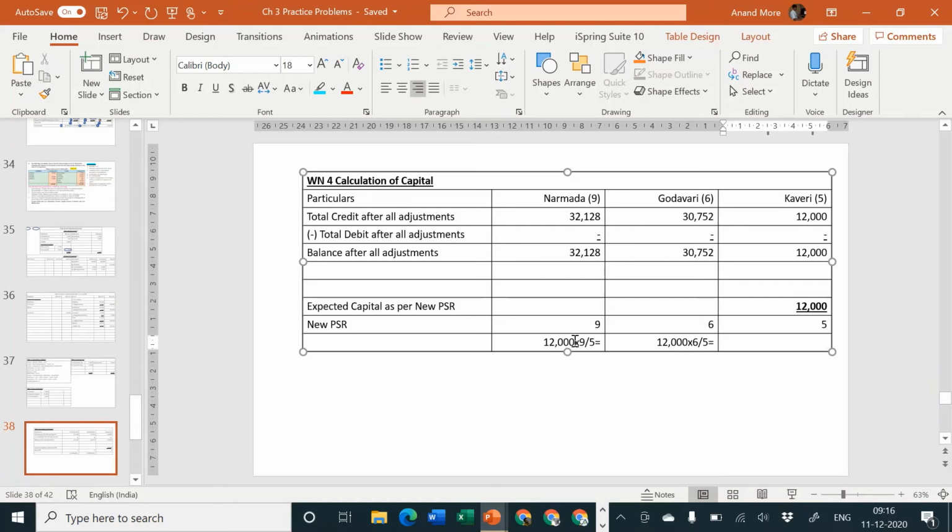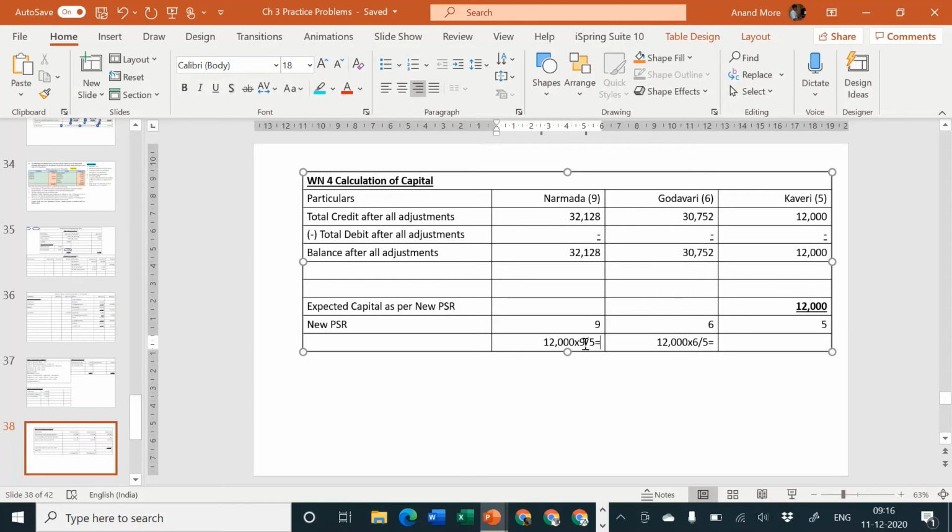Number 1, the new partner's capital amount is given. Number 2, the new partner's profit sharing ratio is given. Number 3, the old partners' capital is required to be in the new PSR, but the basis of new capital is not given. Then the new partner's capital and the new partner's PSR can be the basis for the purpose of calculation. So let us make the calculation now.